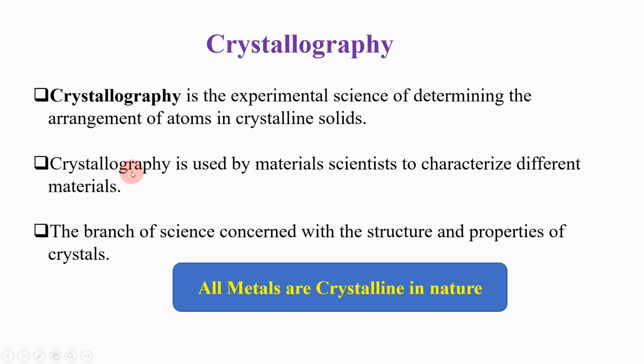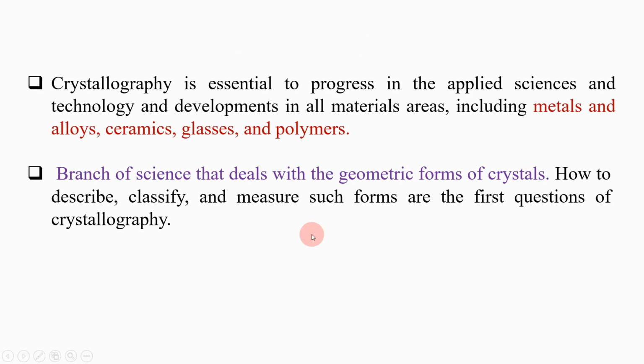Crystallography is used by materials scientists to characterize different materials. It may be defined as the branch of science concerned with the structure and properties of crystals. So all metals are crystalline in nature. All the metals that we see possess crystalline nature.